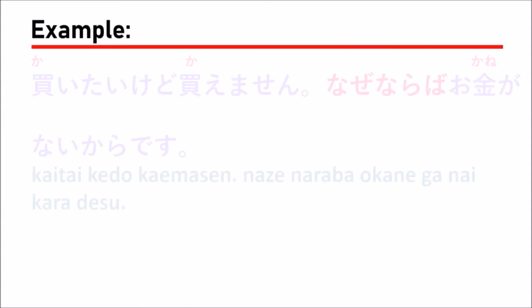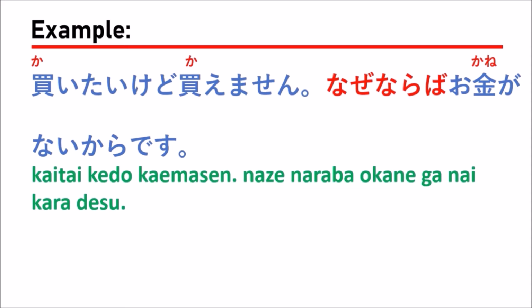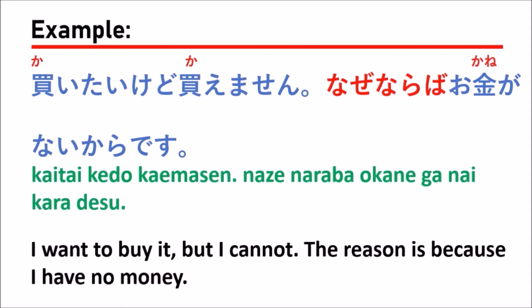The next example, 買いたいけど買えません。なぜならお金がないからです。Which means I want to buy it, but I cannot.